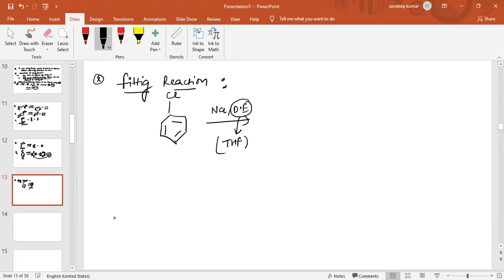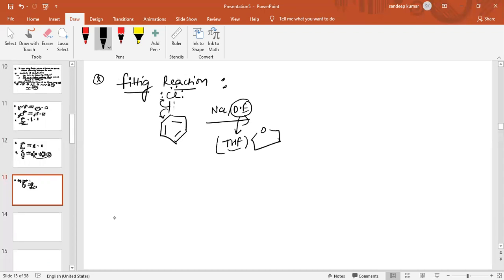Why do we use it? It is also a type of ether, a cyclic ether. Tetrahydrofuran has a higher boiling point than dry ether. We require high temperature for the breaking of the carbon-chlorine bond, because there is partial double bond character due to resonance between chlorine and carbon.